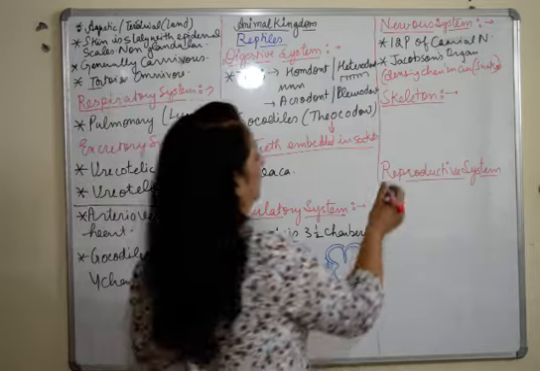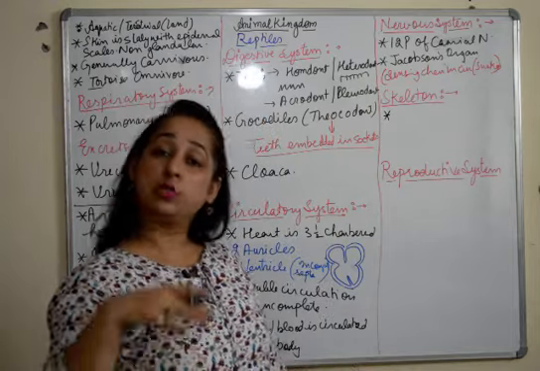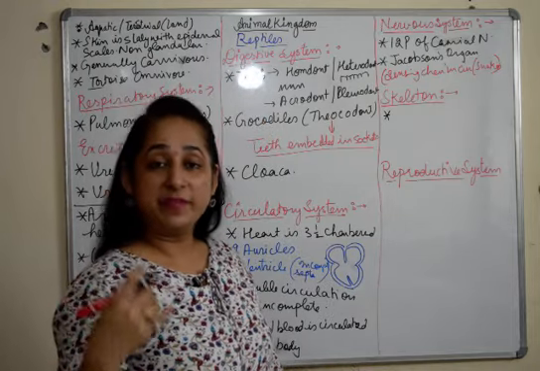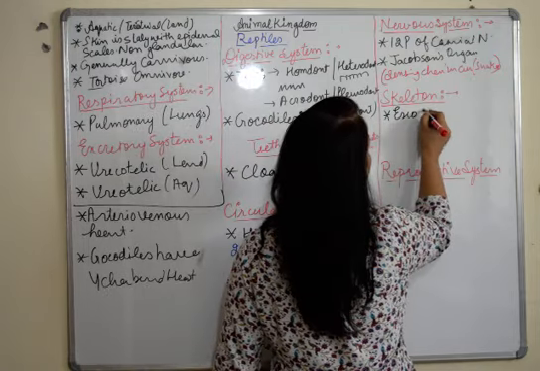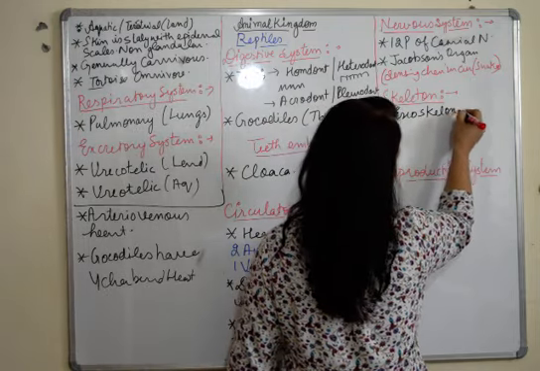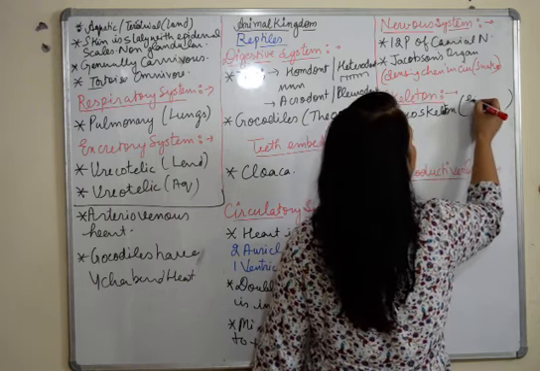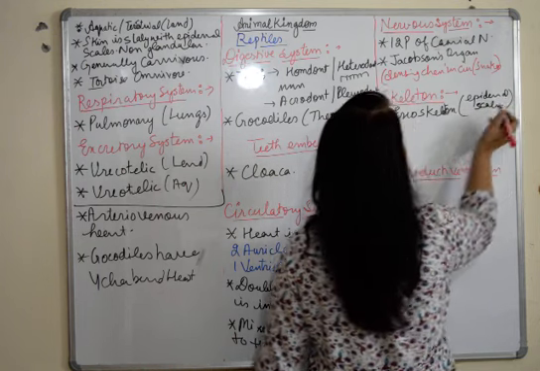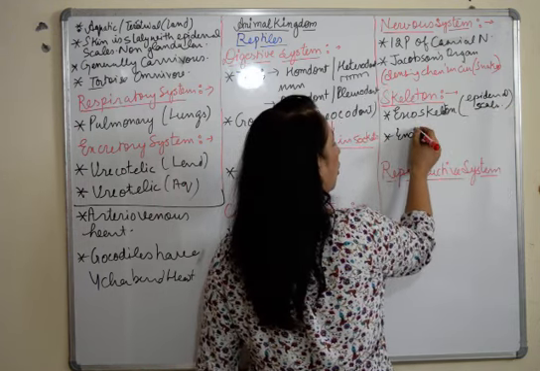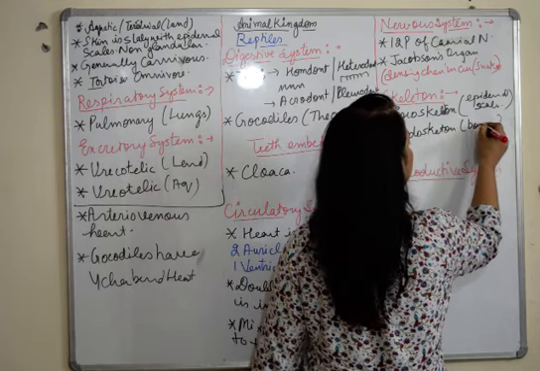Skeletal system. Under skeletal system, they have exoskeleton also and endoskeleton also. We have discussed that the exoskeleton is scaly. So we'll write exoskeleton, epidermal scales, and endoskeleton is bony.